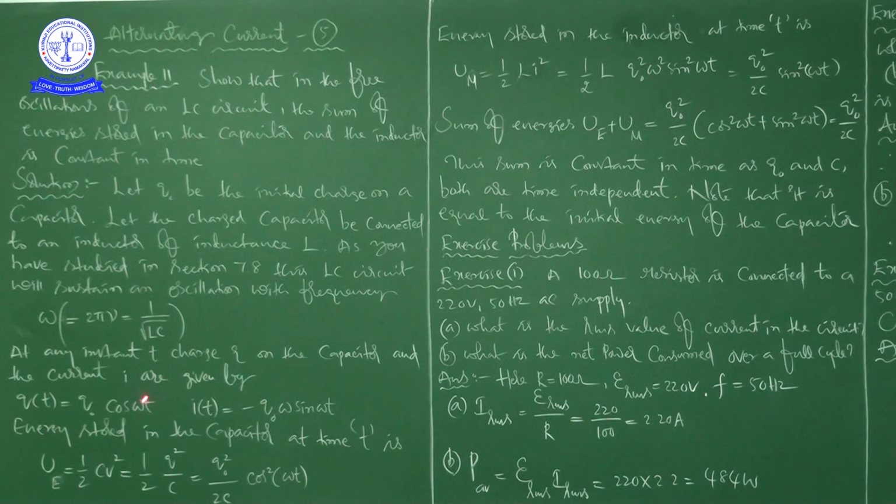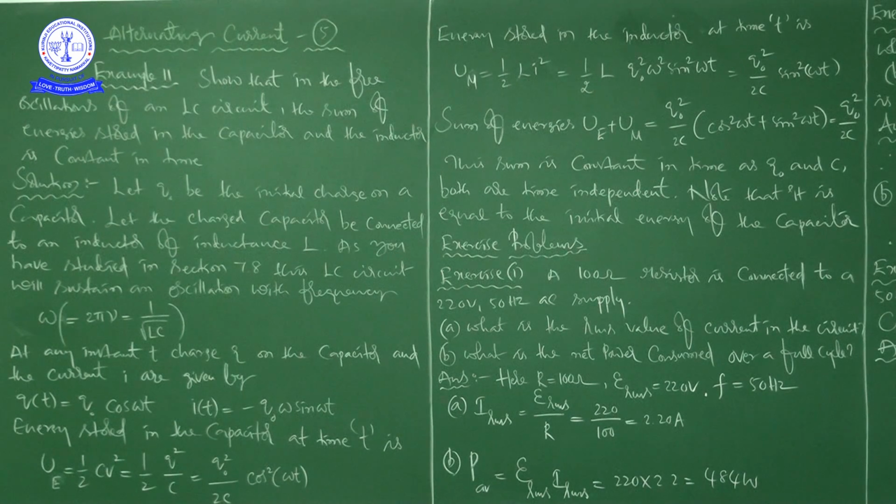Q as a function of time is Q equal to Q naught cos omega t. So here he is saying clearly, at any instant t, the charge Q on the capacitor and the current I are given by Q of t is equal to Q naught cos omega t, and I of t is equal to minus Q naught omega sin omega t.